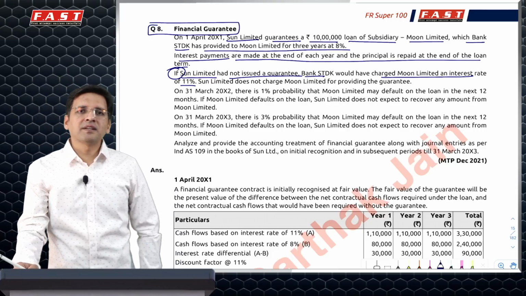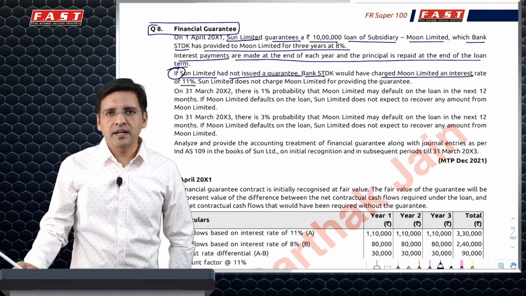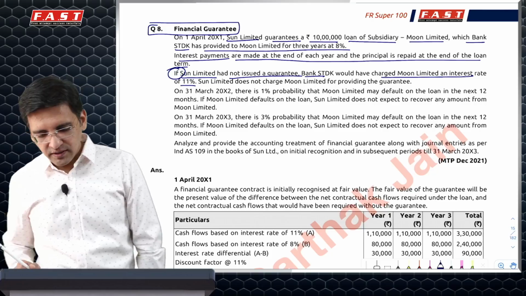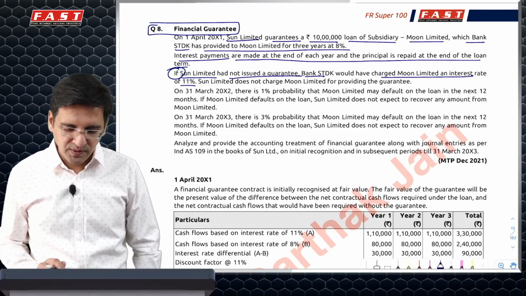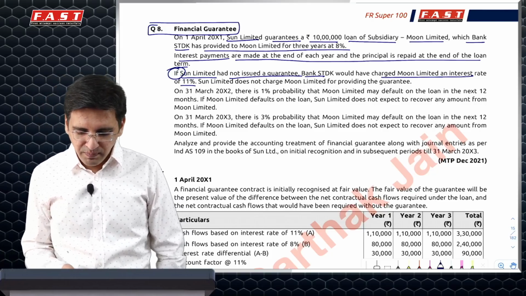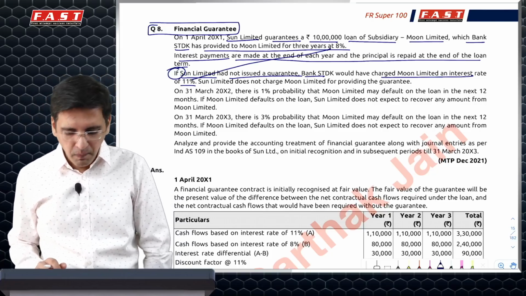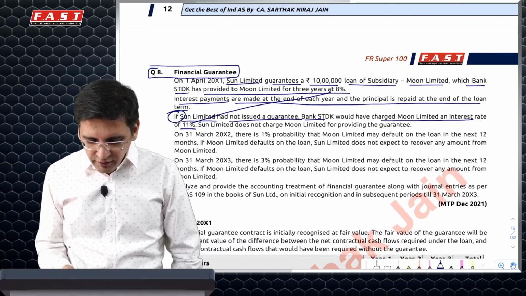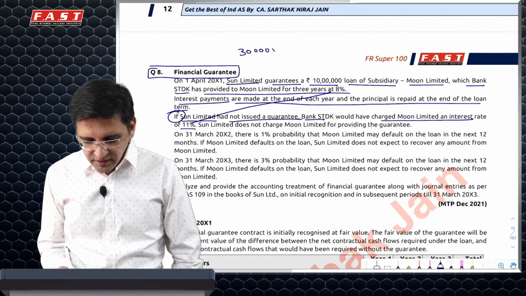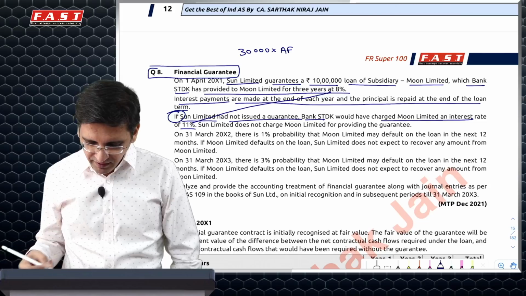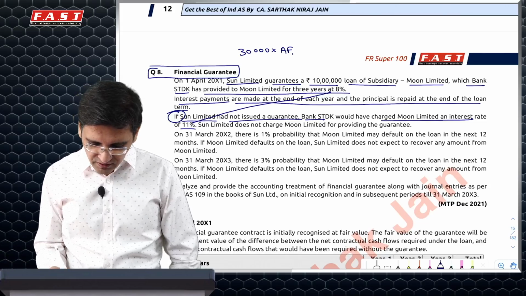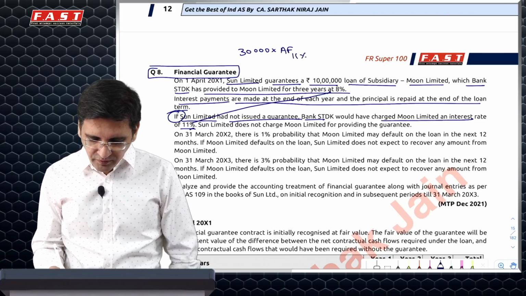So it essentially means that the fair value of the financial guarantee can be calculated as the notional interest savings which the subsidiary is making, in this case 3%, which means 30,000 per annum. So the fair value of your financial guarantee on initial recognition would be 30,000 into the annuity factor at whatever is the market rate of interest, which looks to be 11% for 3 years.